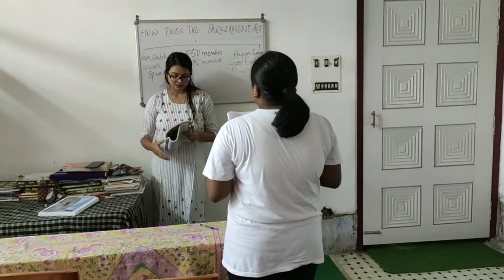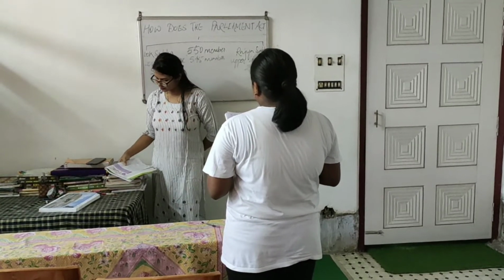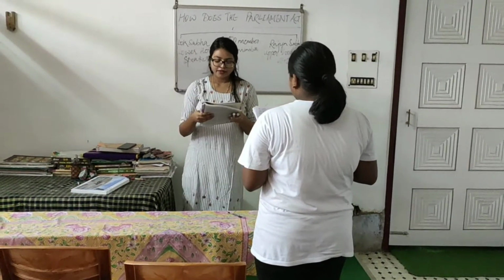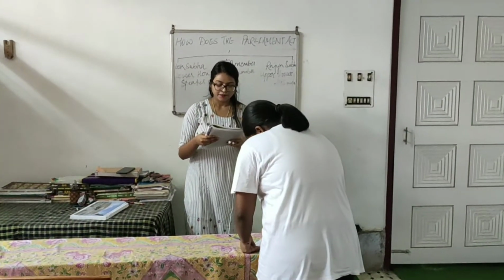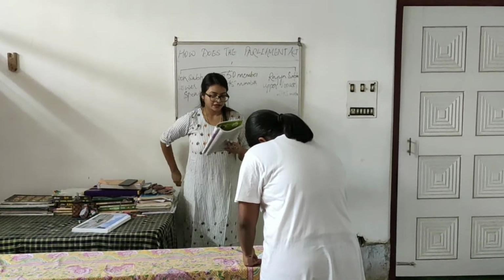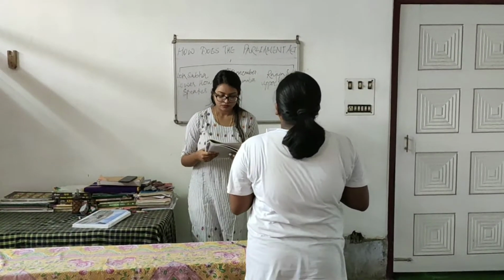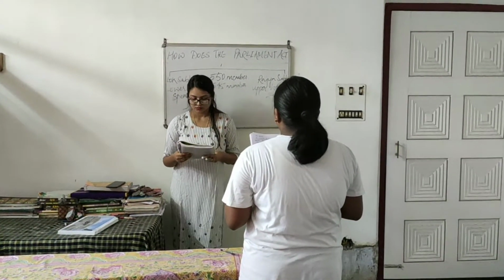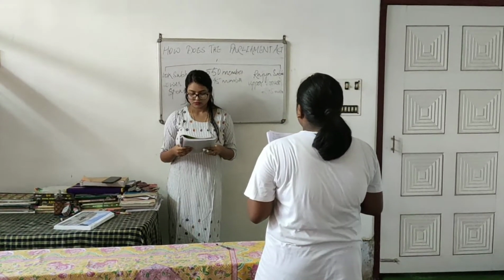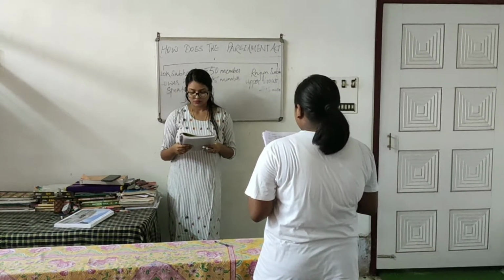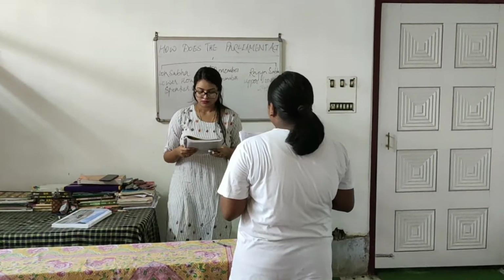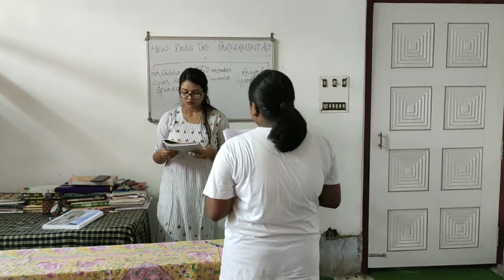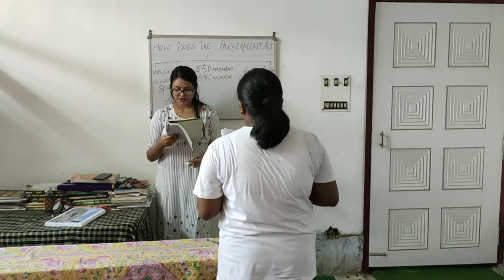Okay. Please read, Bhagyashree. The speaker. The members of the Lok Sabha elect their speaker. They also elect a deputy speaker. Okay, wait. Underline: the members of the Lok Sabha elect their speaker. They also elect a deputy speaker. Okay, continue. Who in the absence of the speaker presides over the sessions of the Lok Sabha. The speaker and the deputy speaker both perform this important function. These two officials can be removed by a vote of no confidence against them if the majority of the members vote against them.